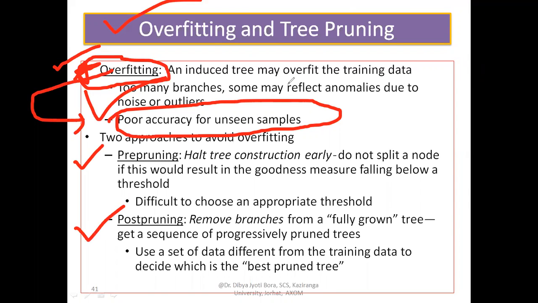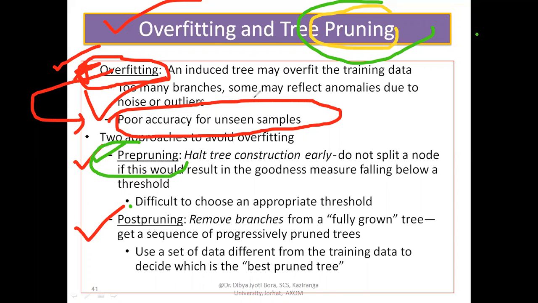Pruning means cutting. What does pruning mean? The branches that are growing too much and causing overfitting, we avoid them, we cut them out. Now this pruning is also of two types. One is pre-pruning. From the name itself it is very clear. It means we are going to avoid that overfitting problem in advance. And in post-pruning, post means it's already done, and now we are trying to prune it.